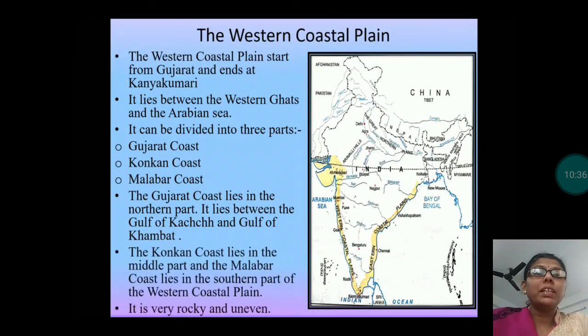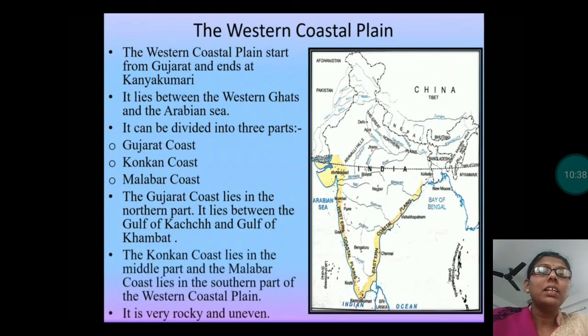So what we have read about the western coastal plain, let us see the summary. The western coastal plain starts from Gujarat and ends at Kanyakumari. It lies between Western Ghats and the Arabian Sea. It can be divided into three parts: Gujarat coast, Konkan coast and Malabar coast.